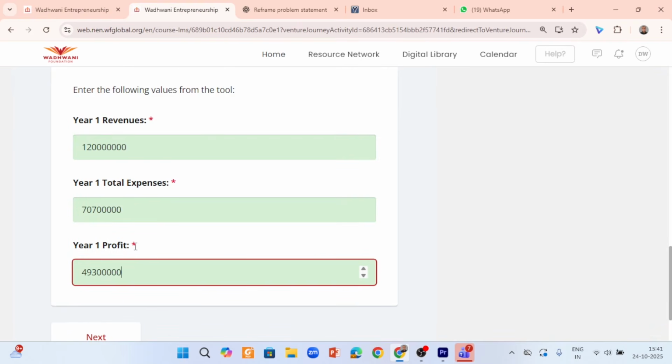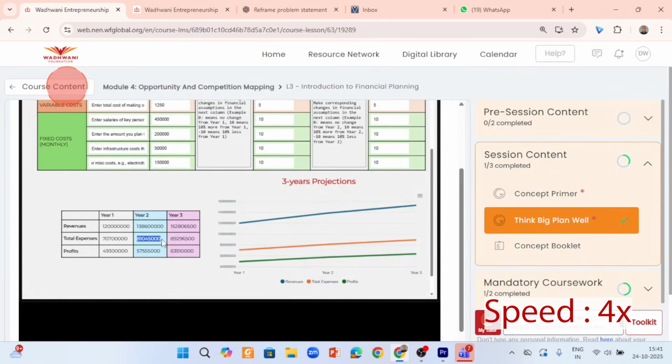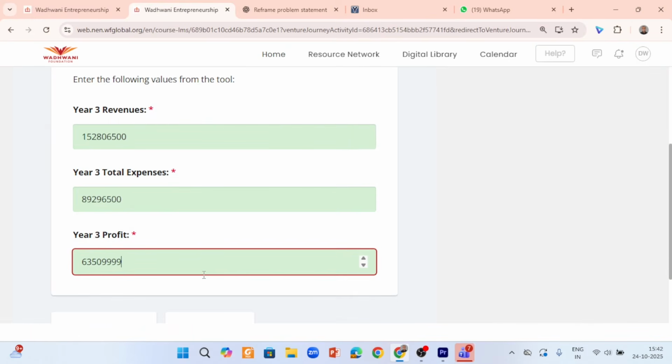Okay, go next. Now we do the same thing for year 2 and year 3. You have to go and select the values from the tool. Once you do that, click next.